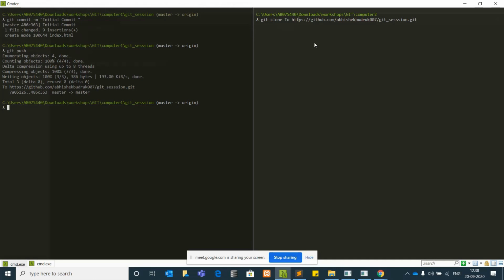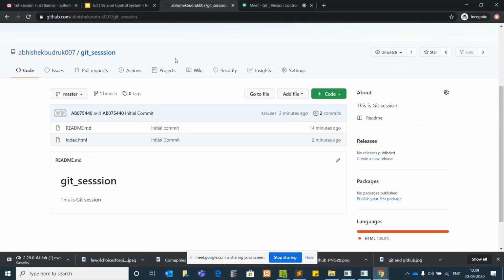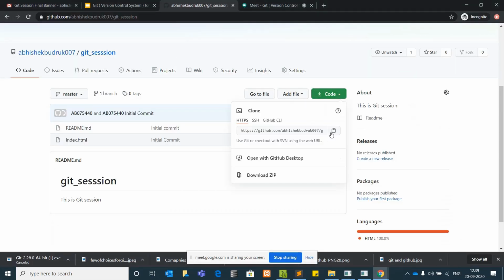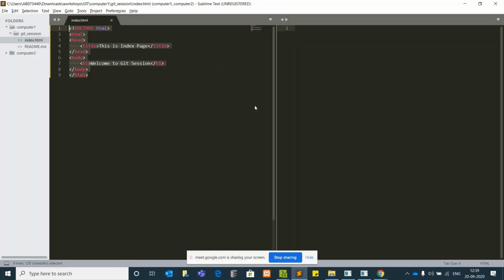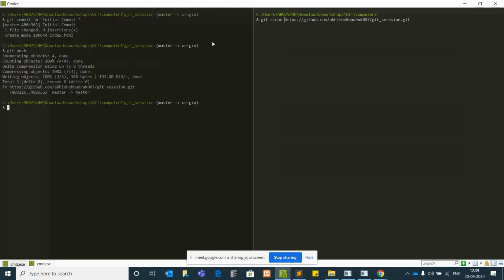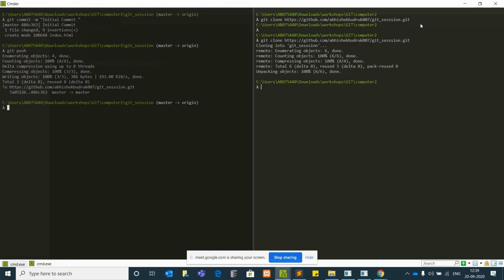and the repository link which we had already. If you are confused about that, you can again go here, click code, then https, and copy this. Come to your command prompt, and in whichever folder you like, say git clone and paste it. Cool. Once you press enter, it will download and copy those files from GitHub to your computer 2.